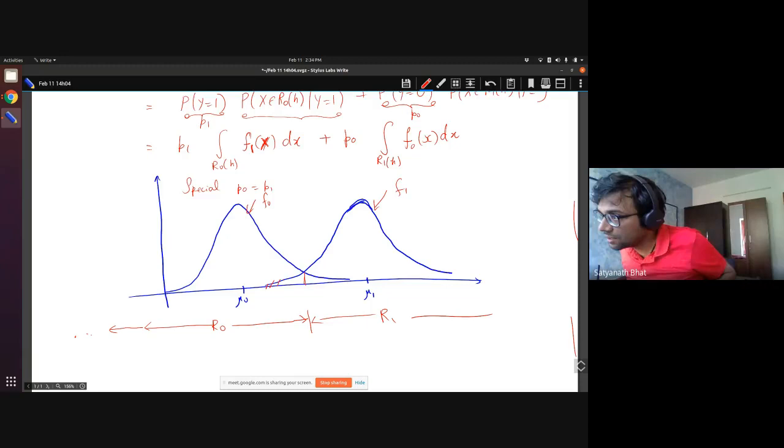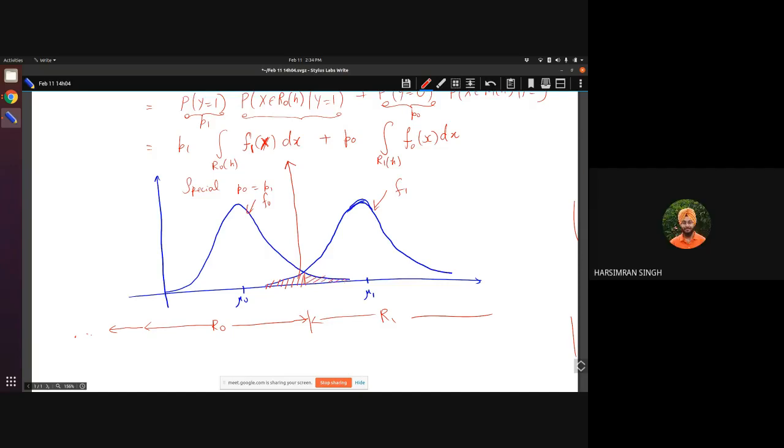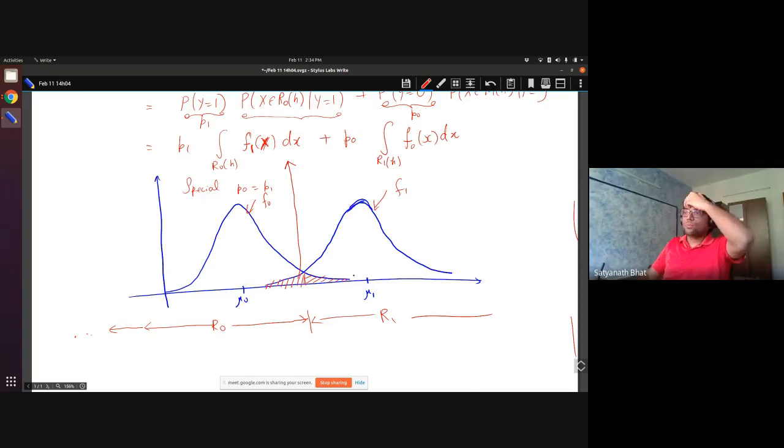So this will be the first integral. Is that okay, Harsimran? Yes, sir. Okay, very good. So similarly, this will be the second integral. So now this is what you will get for the special case. So this is what we did.